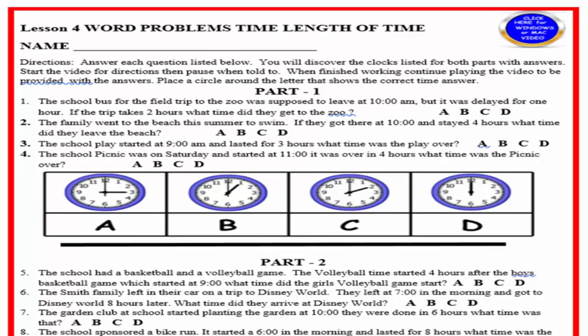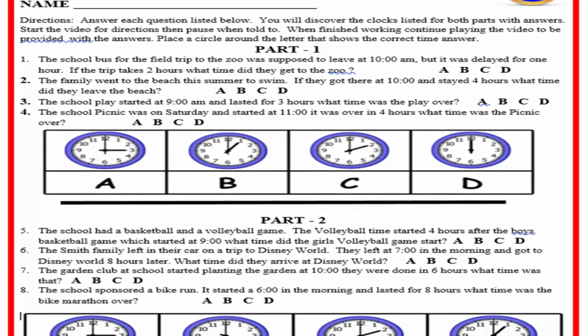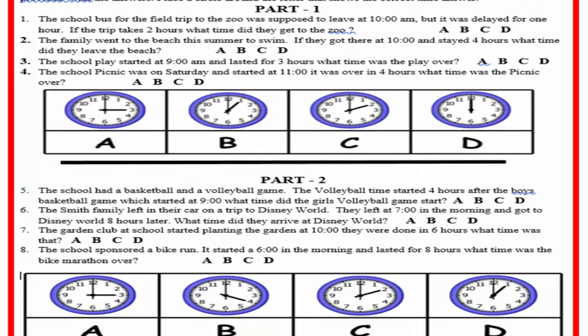Well, welcome back to Lesson 4. Let me scroll down here a bit and see how well you did. Now, the first one says the school bus for the field trip to the zoo was supposed to leave at 10 a.m., but it was delayed for 1 hour. If the trip takes 2 hours, what time did they get to the zoo? Well, if you look carefully here, you'll notice that the answer should have been B. They got to the zoo at 1 o'clock.